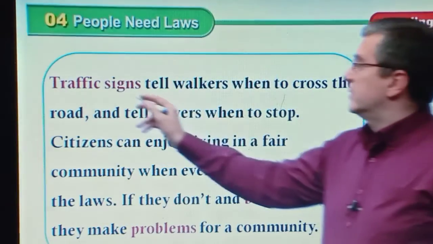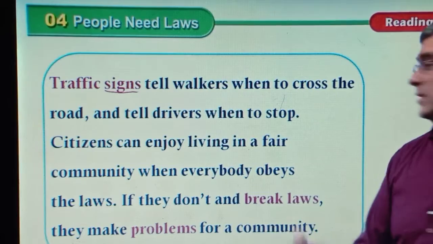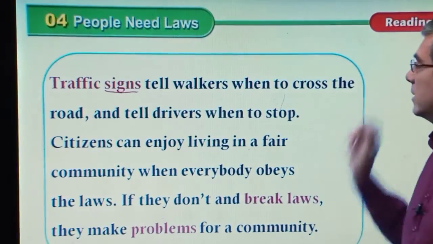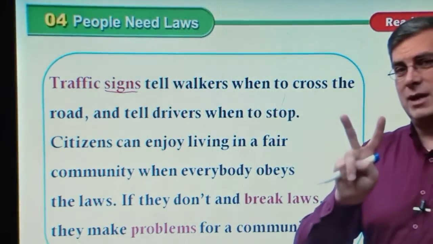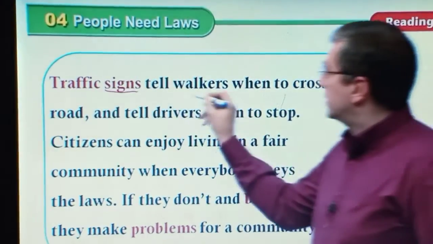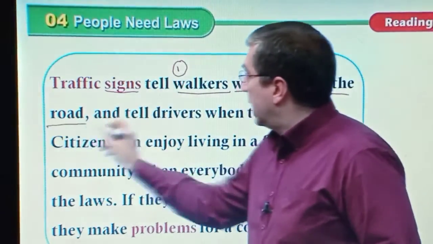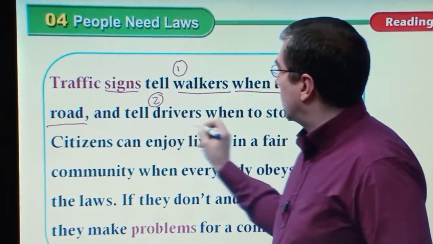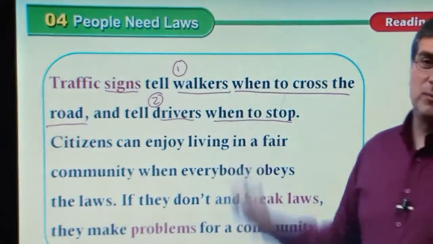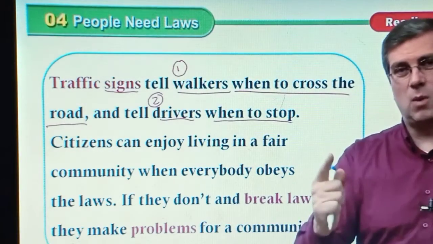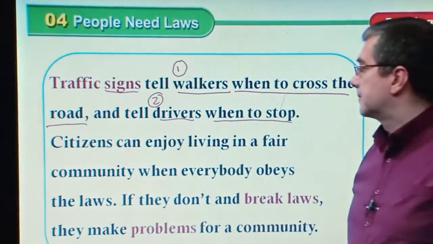Okay, now traffic signs. Traffic signs tell workers when to cross the roads and drivers when to stop. The traffic signs tell people two things. One, they tell workers when to cross the road, and two, they tell drivers when to stop. So traffic signs tell different people different things.